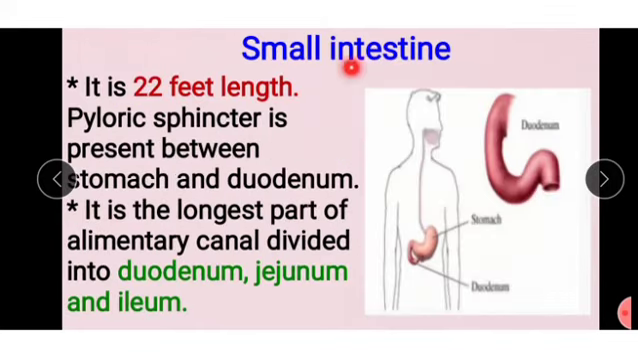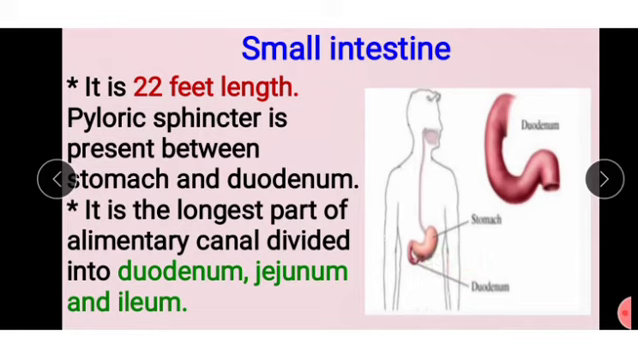Next, small intestine. Here we see the small intestine. It is 22 feet in length. The pyloric sphincter is present between the stomach and duodenum. In between this part we see the small intestine.